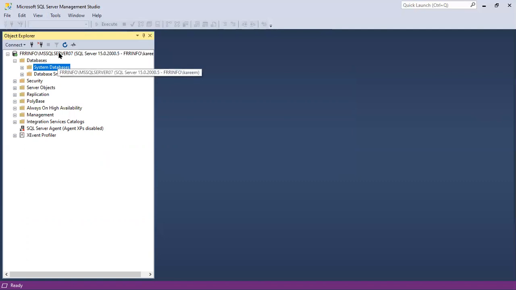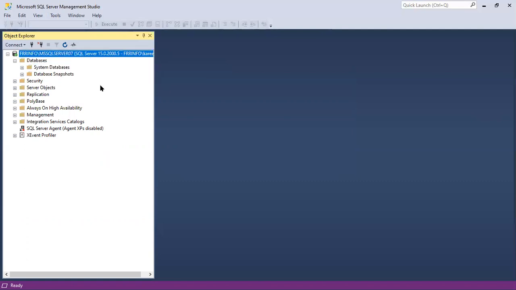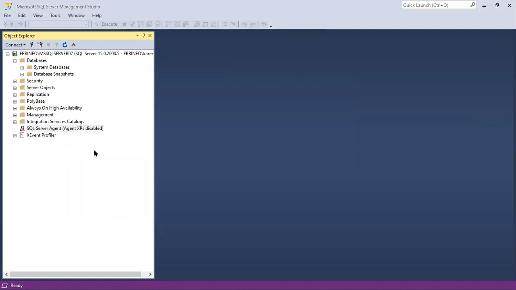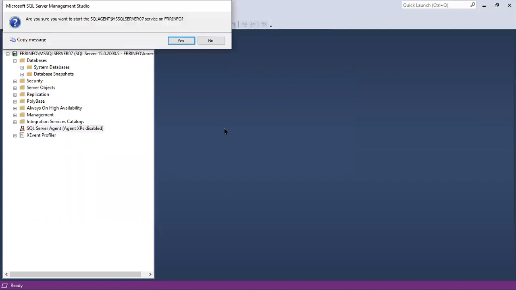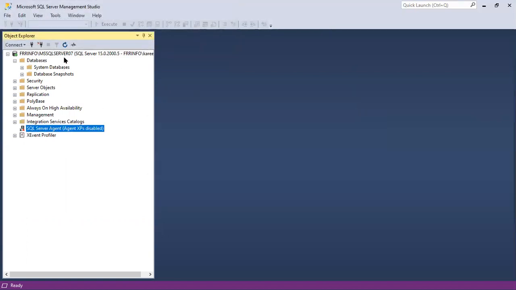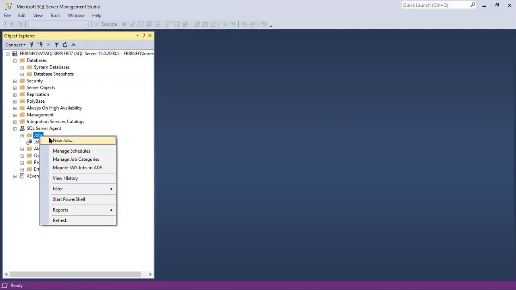This SQL Server is our main service, which processes the queries. The agent is for automation. If we want to schedule any activity, we use this agent. Under agent we have jobs, and by using jobs we can schedule.